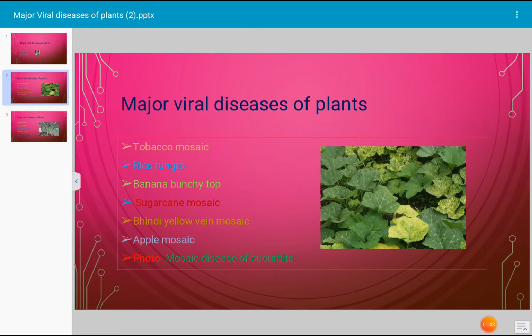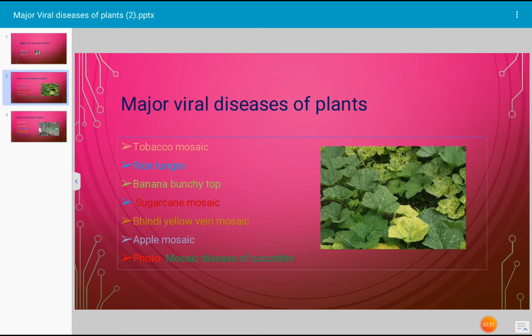In this case, the leaves turn yellowish because of the interaction of the virus with the host plant, and the yellowing starts from the tip to the lower region of the leaf. The host is rice and the plant shows stunted growth. Stunted growth means plants remain short, do not grow properly, and bear empty grain. These are the symptoms.